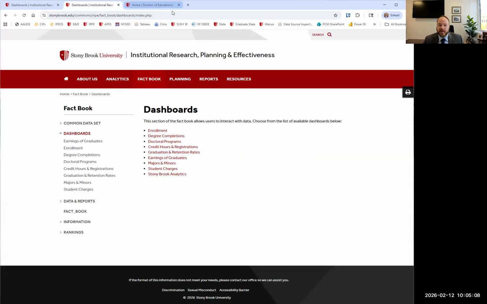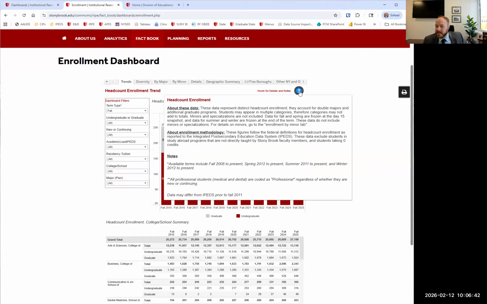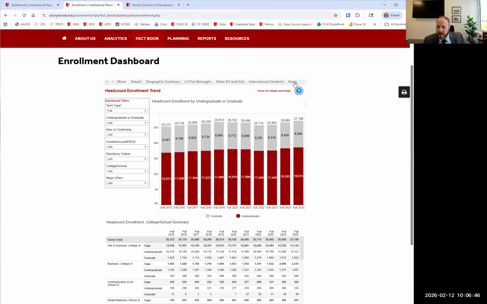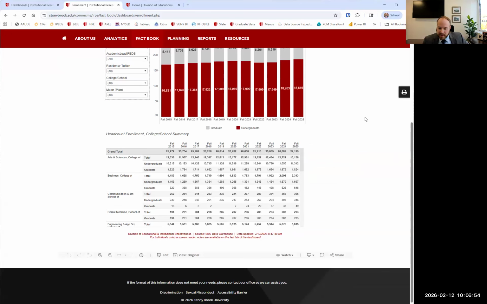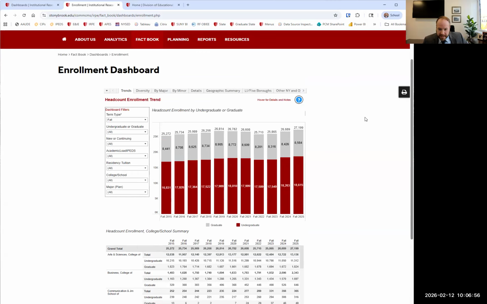This is distinct headcount enrollment, and you can look at the methodology if you'd like. I'm not going to read it to everybody, but it's there. We've also added it as a tab at the end of the dashboard for folks using screen readers that can't use this hover. We're trying to make sure that's all working.